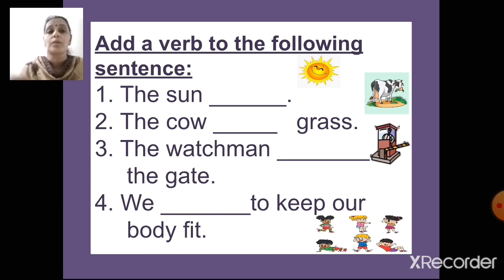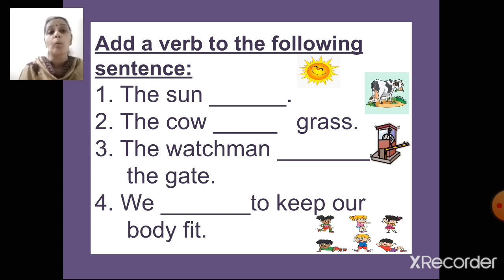Yes, you have to touch the lines and write in very neat handwriting. The first one is: the sun dash. Second is: the cow dash grass. Third is: the watchman dash the gate. And the fourth is: we dash to keep our body fit.